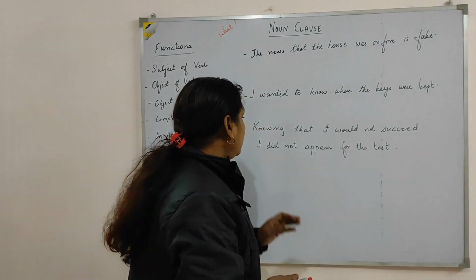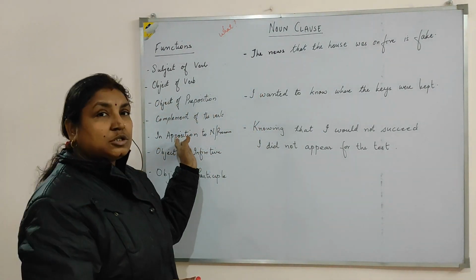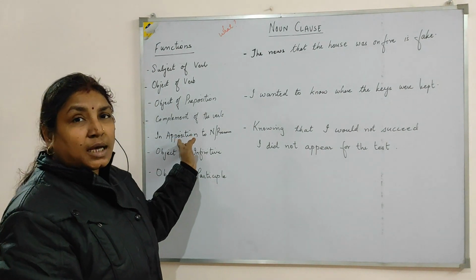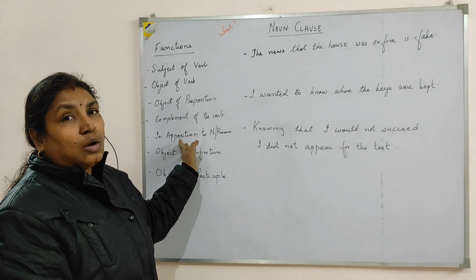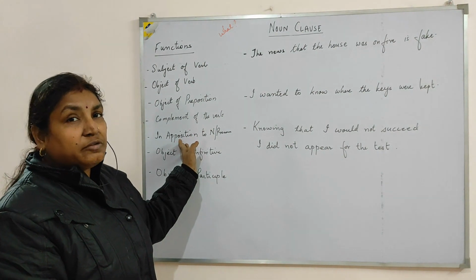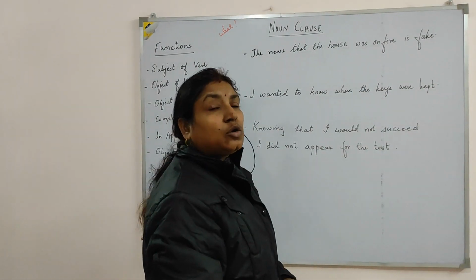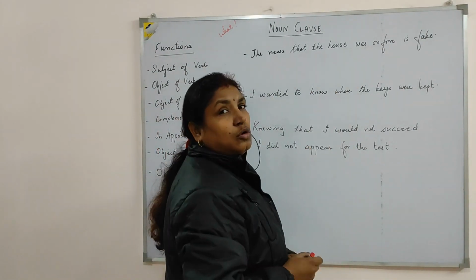So for example of apposition to noun or pronoun, we have the sentence: "The news that the house was on fire is fake." Till now, whatever we saw, the main clause was at one side and the noun clause was at the other side. But when we come to apposition, since apposition refers to relevance with the noun or pronoun, it has to be placed close to the noun or pronoun it is relevant to. So here, what news are we talking about? We are talking about "that the house was on fire".